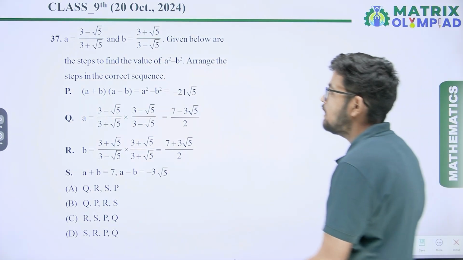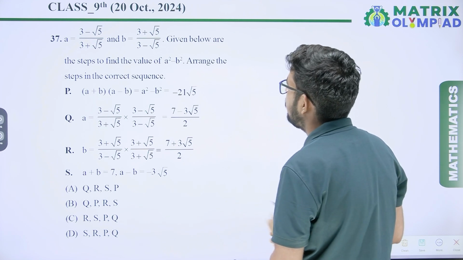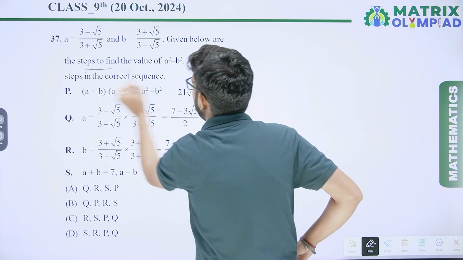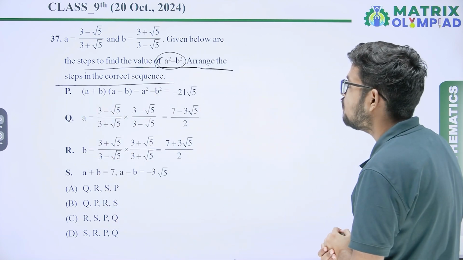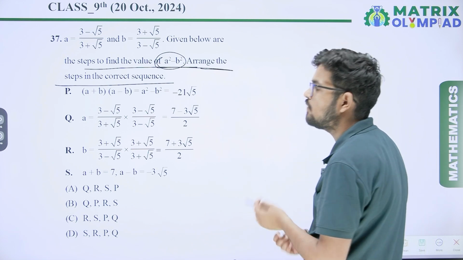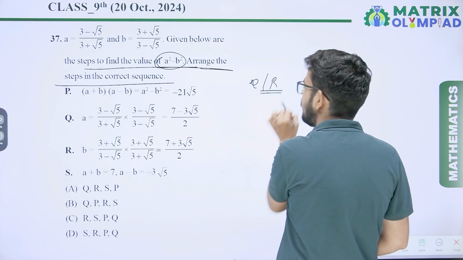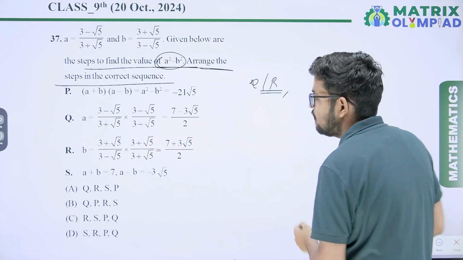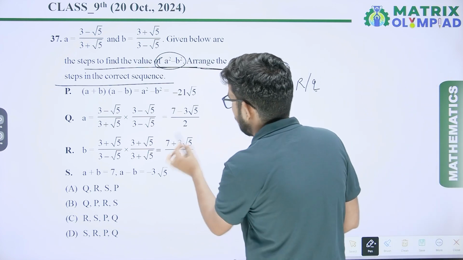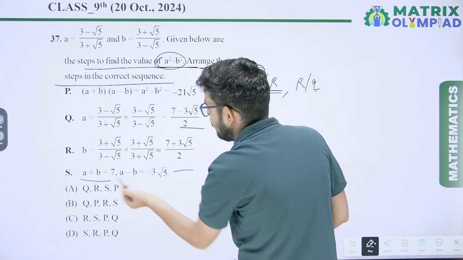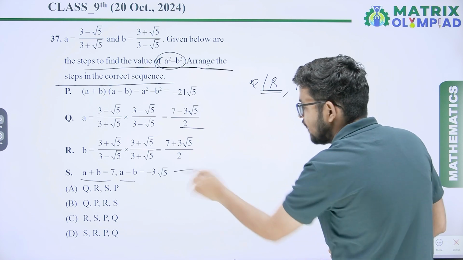Question number 37. If A equal 3 minus root 5 upon 3 plus root 5 and B equal 3 plus root 5 upon 3 minus root 5, given below are the steps to find the value of A square minus B square. Arrange the steps in correct sequence. Okay. So first of all, what we do? We have to rationalize the denominator of A and B. So first step may be Q and R. So in Q and R, we are rationalizing A and B. So second step may be R or Q. And after that, finding these values, we are adding A and B and A minus B. So we are getting value of A plus B equals 7 and A minus B equal minus 3 root 5.